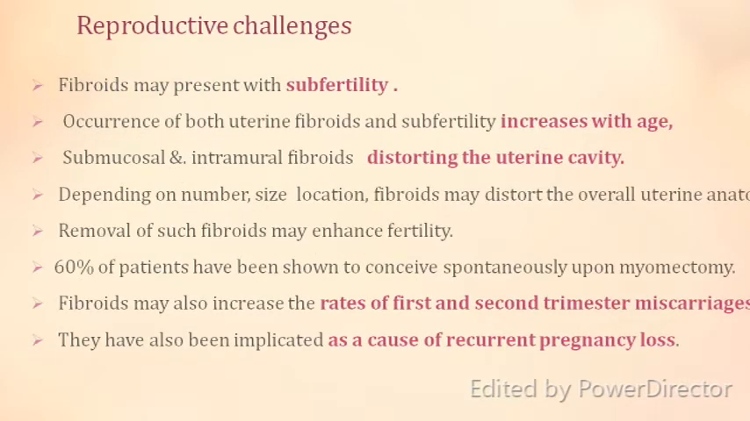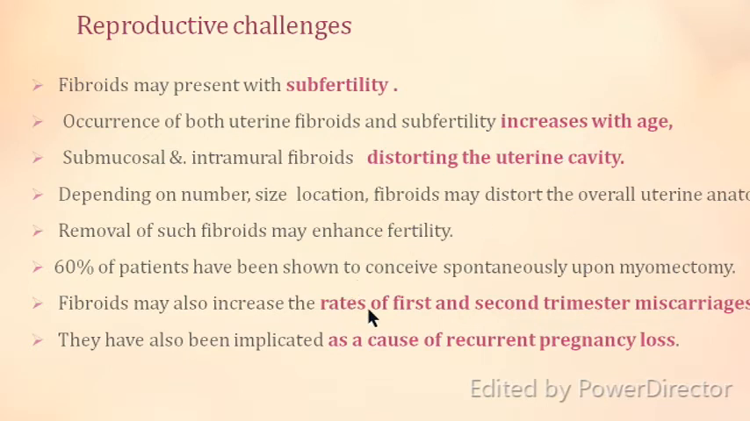Coming to reproductive challenges. Fibroids are a challenge to fertility. They may cause infertility or subfertility. Occurrence of both uterine fibroids and subfertility increases with age. Submucosal and intramural fibroids distort the uterine cavity, and depending upon the number, size and location, fibroids may distort the overall uterine anatomy. It is seen that removal of such fibroids which are distorting the cavity enhances fertility, and 60% of the patients were able to conceive when myomectomy was done. So it proves that they affect fertility.